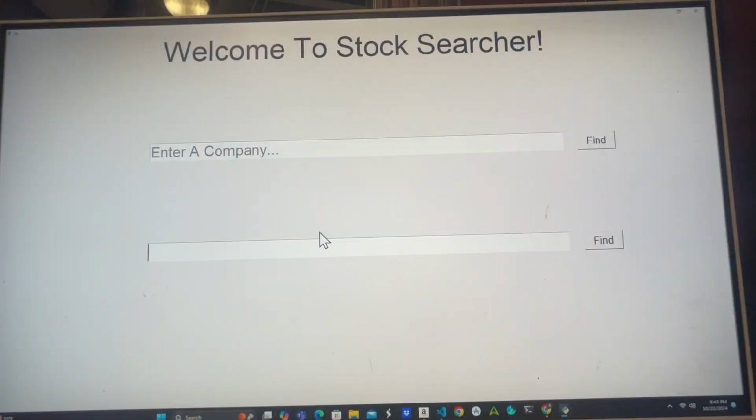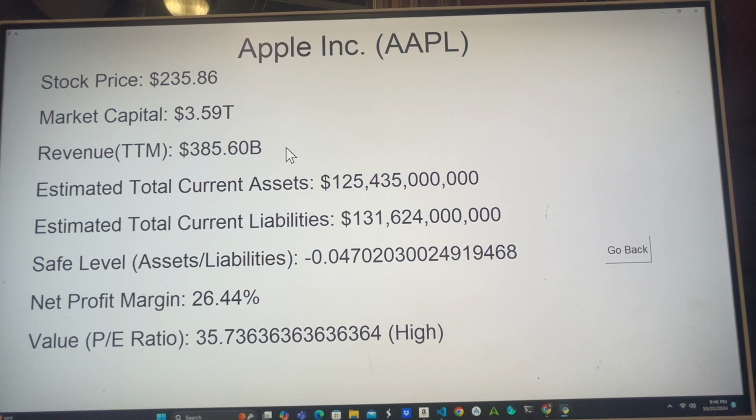So as you can see here, this is the demo. Welcome to Stock Searcher. And this program has two main functionalities. The first of them being that you can enter a company. So for example, I could enter Apple. And what this would do is it would go to a website and scrape all the major information that you would need to determine if you want to do more research into this company.